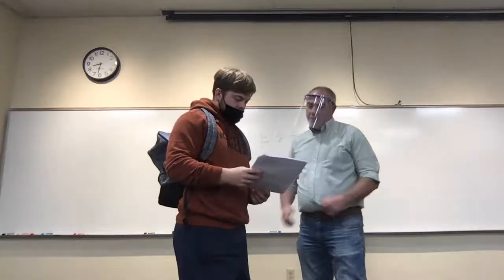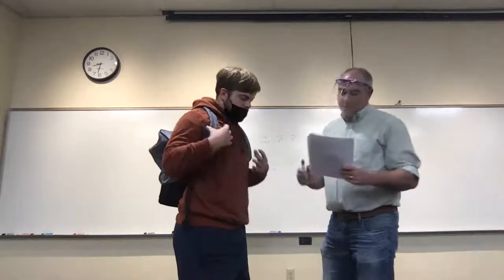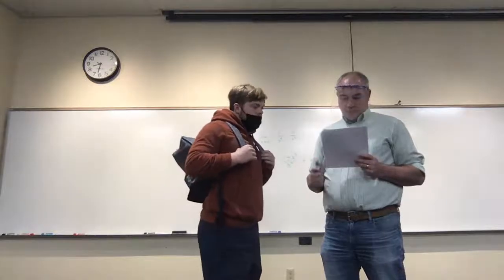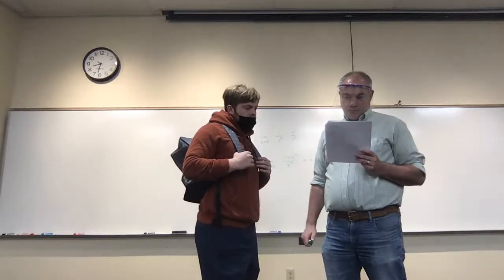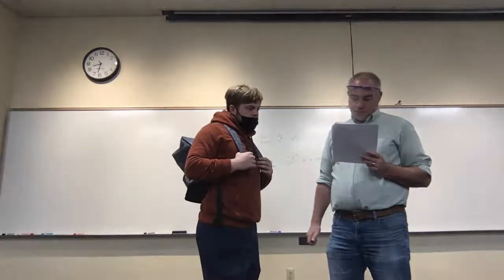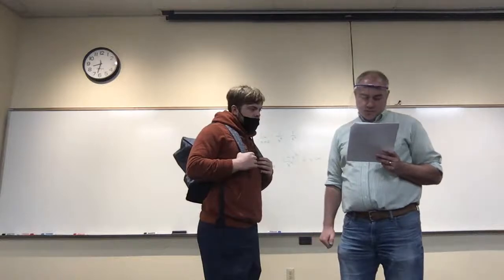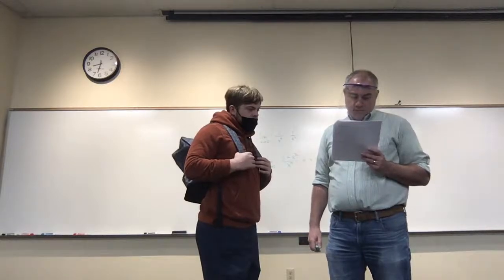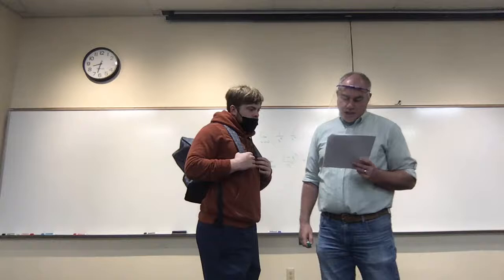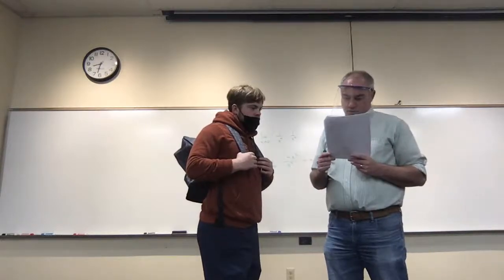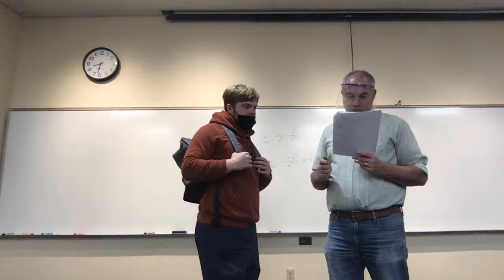What went wrong here? Yeah, so let me see. The big thing, it actually looks like you did a lot of things. I'm kind of confused how I got 50% on that.